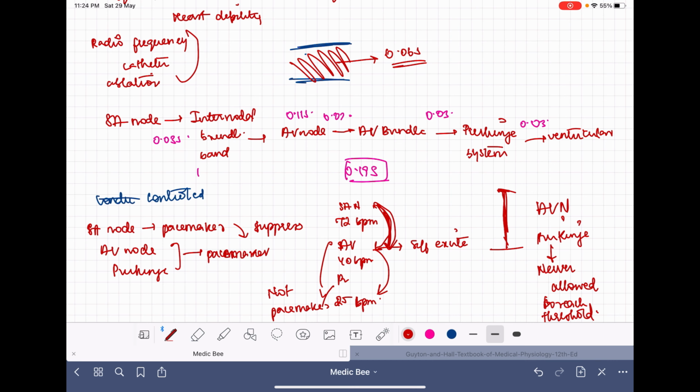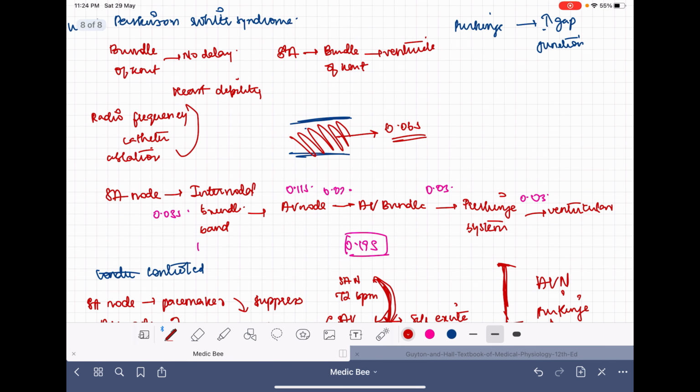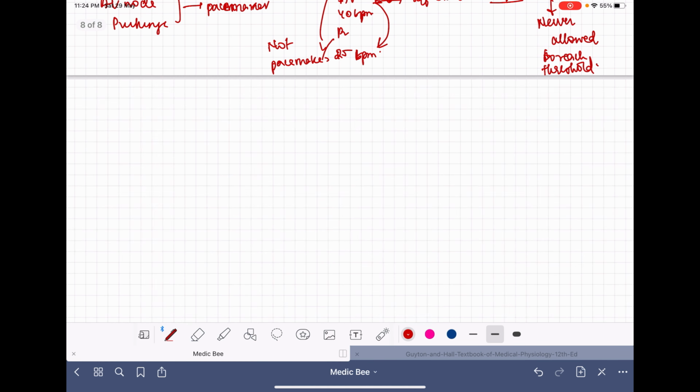But in certain conditions where the AV node and the Purkinje become abnormal, it can be such that these become the pacemakers. That is the first reason.